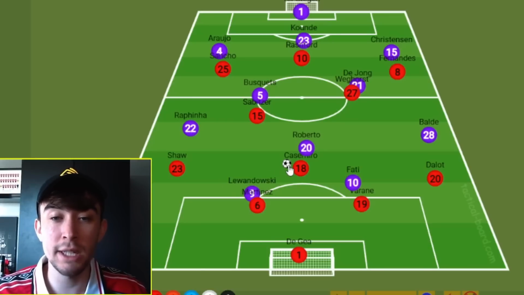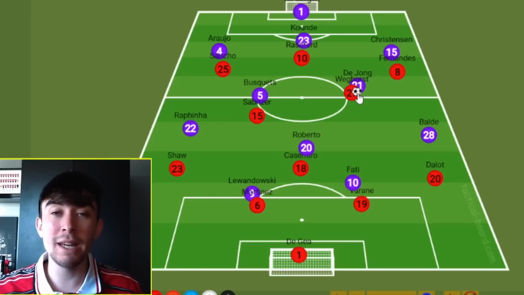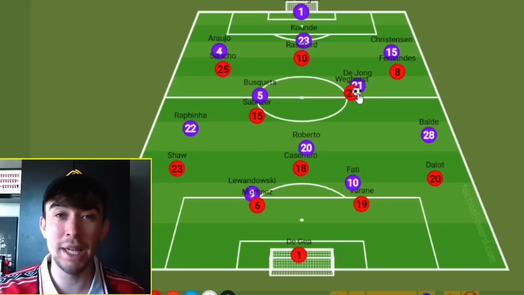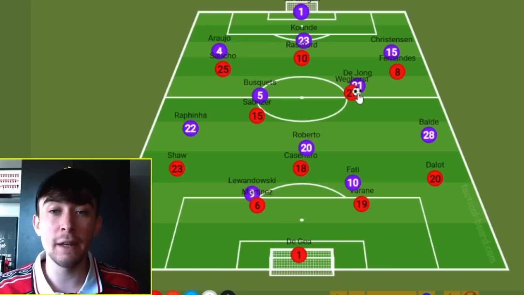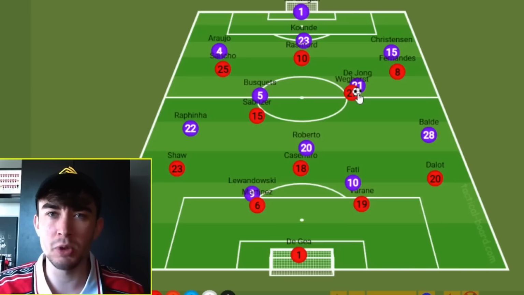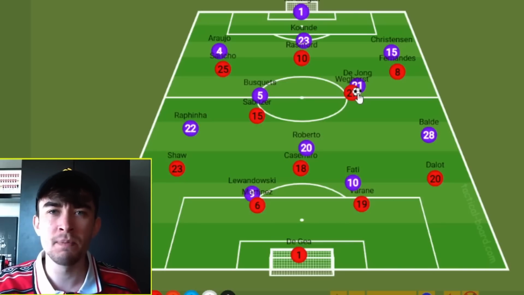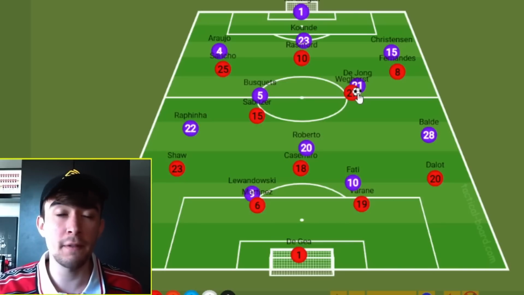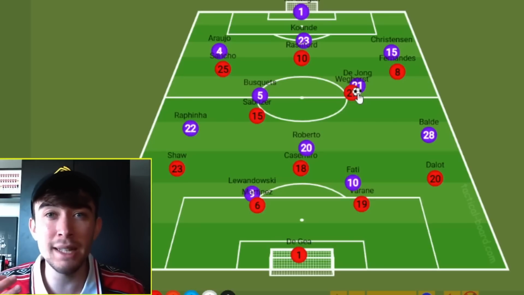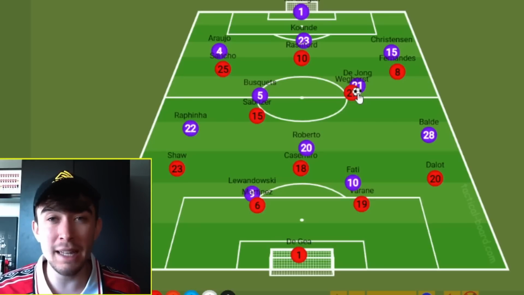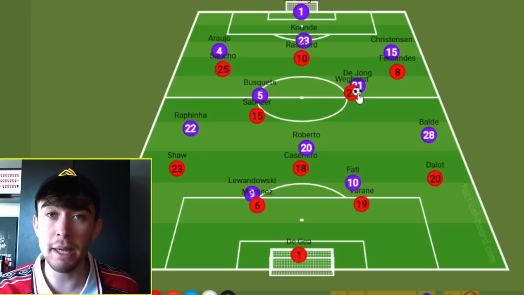So I think if Manchester United can play the ball long to Weghorst, Weghorst has to be better in the air than what he has been recently. There's been far too many situations where the ball is bouncing off him. In the first leg, I was talking about him losing aerial duels to the likes of Alba and Gavi. That's not acceptable. I've been a fan of his loan so far, but he has to sharpen up. This is not good enough for him to lose those aerial duels. In this game, that has to change, because Weghorst against Frenkie de Jong in the air is a complete mismatch. Or it should be anyway, on paper it is.